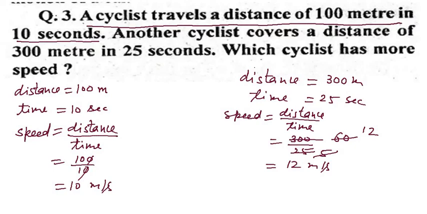So, which cyclist has more speed? The second cyclist has more speed. So you can write here, the second cyclist has more speed. See, here it is 12 and here it is 10, so this one has more speed.